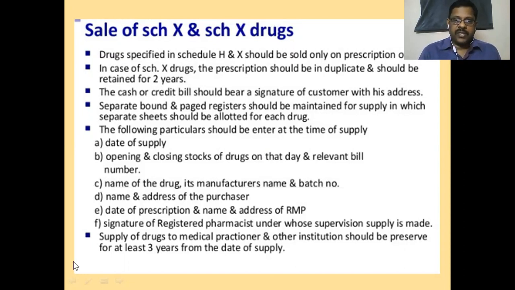The following particulars should be entered at the time of supply. The date of supply. The opening and closing stock of the drug: when we open that container, how many were there, and right now after supply, how many balance remain. Issue and balance should tally with the relevant bill number and the person to whom it is supplied. The name of the drug, its manufacturer's name and batch number, those details. Name and address of the purchaser to whom it is supplied.